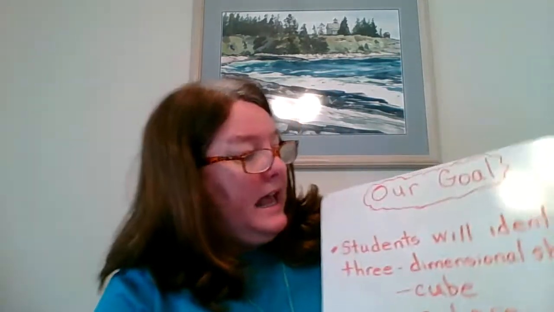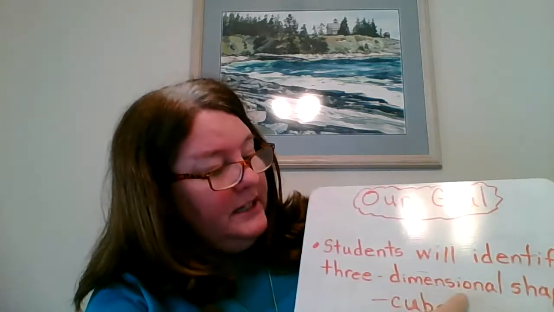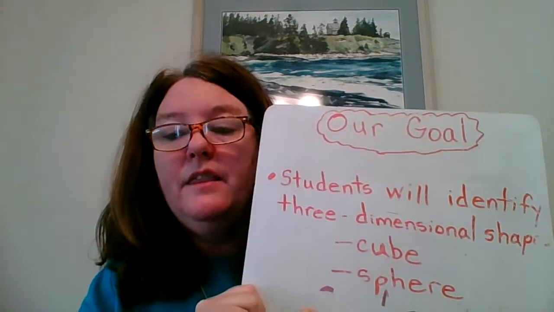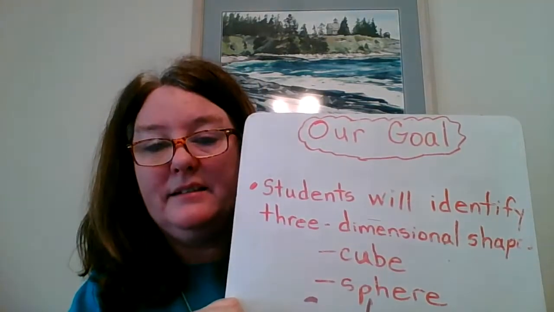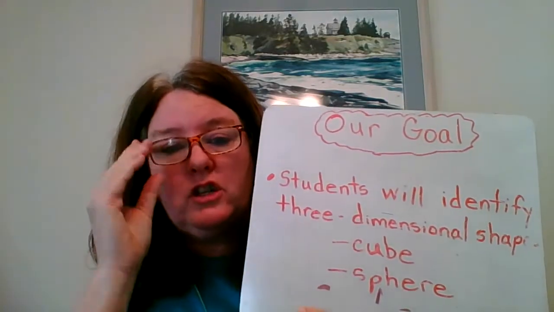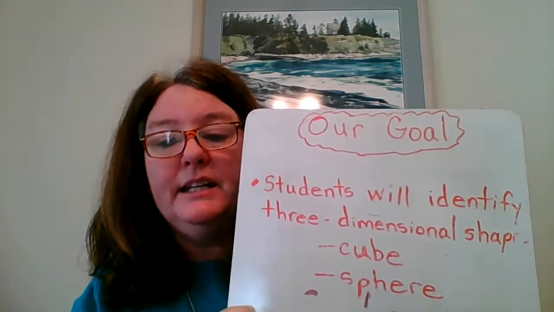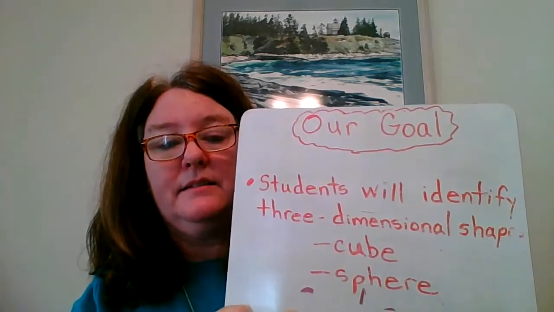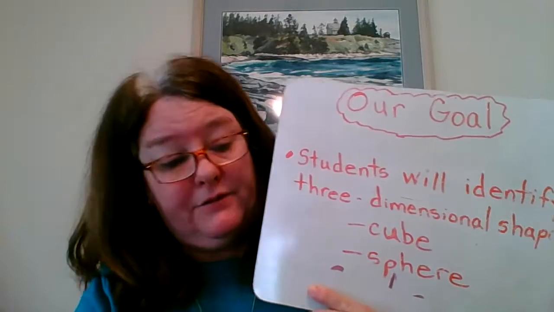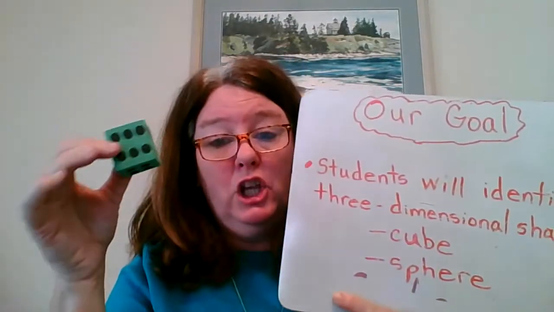Great job, my friends. So today, let's look at our goal. And there's my mistake that I wrote on the board. Today, we identified three-dimensional shapes. And what did we learn about three-dimensional shapes? They are shapes that take up space. They're different from two-dimensional shapes because two-dimensional shapes are flat and three-dimensional shapes take up space. And we identified cubes. Mrs. Kindness had it wrong at first, but we identified cubes.